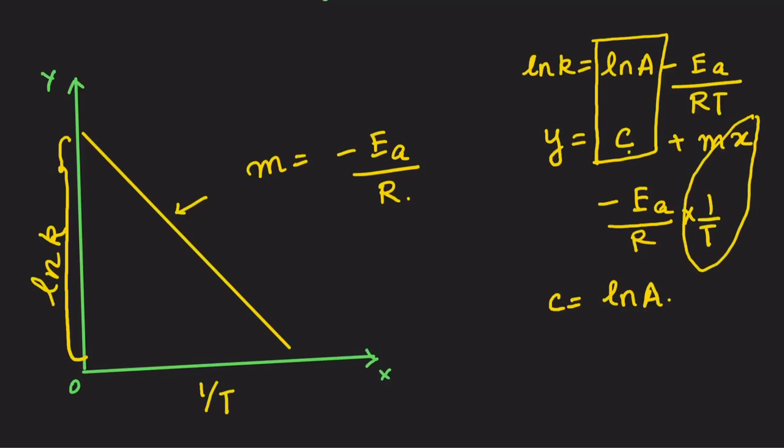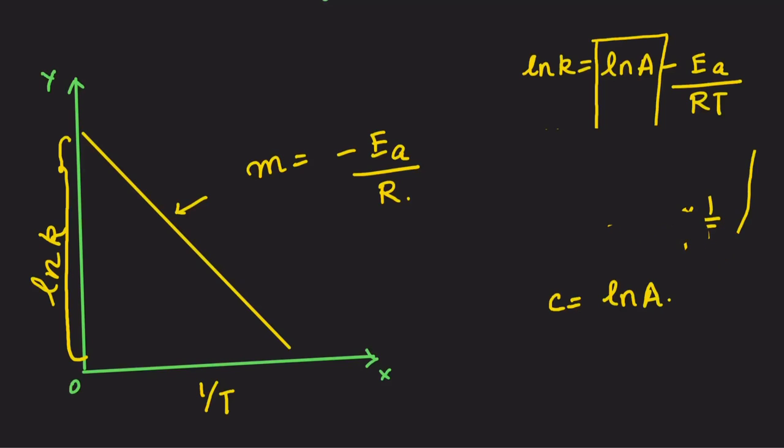See for yourself. It may sound confusing, but if you just compare it to the equation y is equal to mx plus c, everything will become clear. So y and x are the coordinates of any point on the graph. I should be writing y is equal to mx plus c.